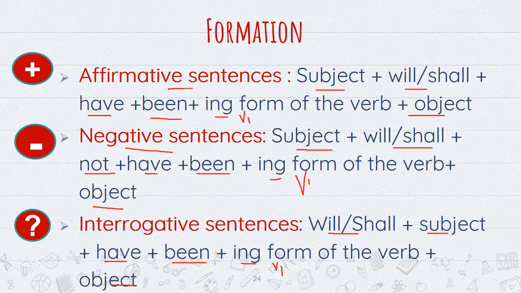Now I'll tell you the example. I shall have been teaching you for 3 hours on Monday. I shall not have been teaching you for 3 hours on Monday. Shall I have been teaching you for 3 hours on Monday? So these are the examples of the same.